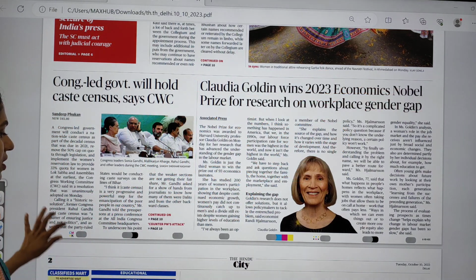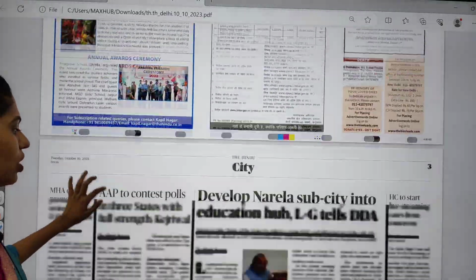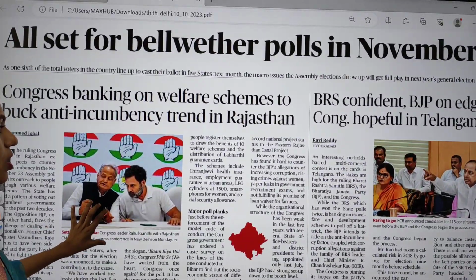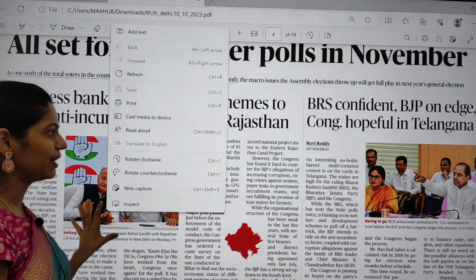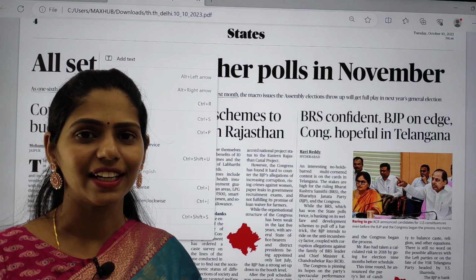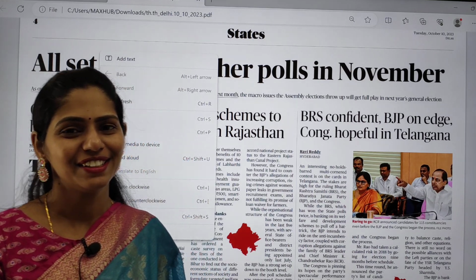Clear? And you can leave the city page. There is nothing much important in our city page today. So you can move on to our states page. So here in this month of November, most of the articles will be political articles regarding elections in different states. So you will be having less burden, right?